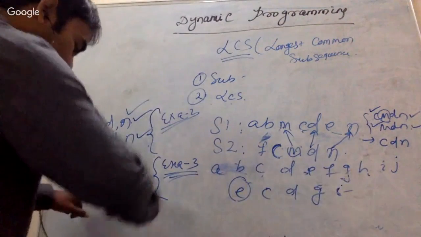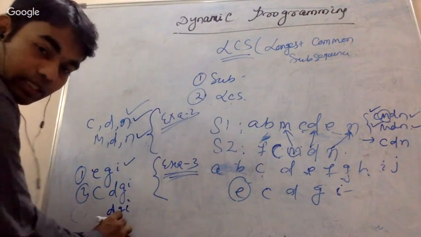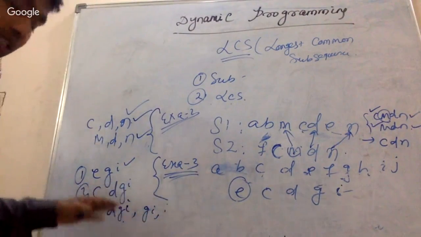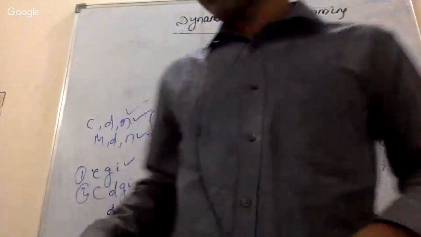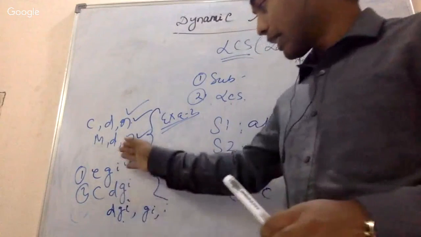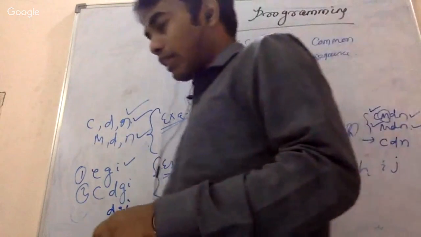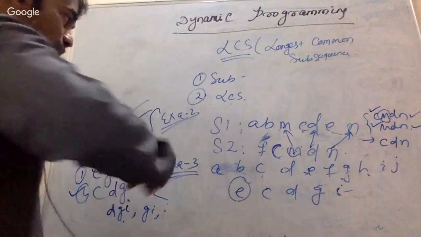Okay, obviously if I get C, D, G, I, obviously I am going to get D, G, I. I hope it is visible, and another one is G, I and I also. So what I'm trying to say is, I can get multiple subsequences. That is the conclusion. If I get a number of different subsequences, then the question is which one is the largest one? Then this one is the largest one.